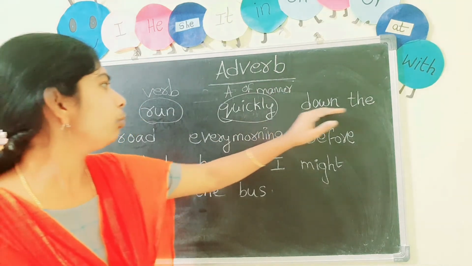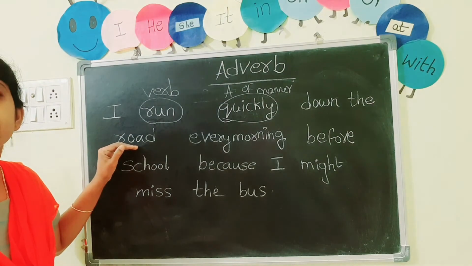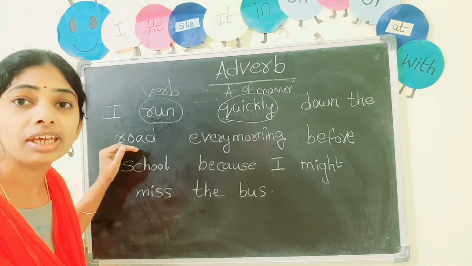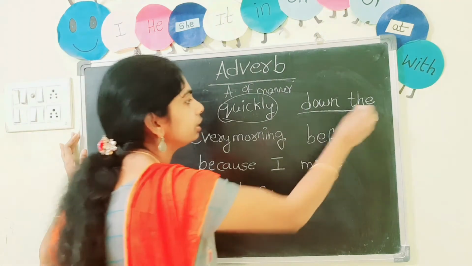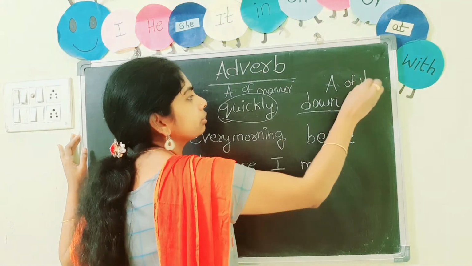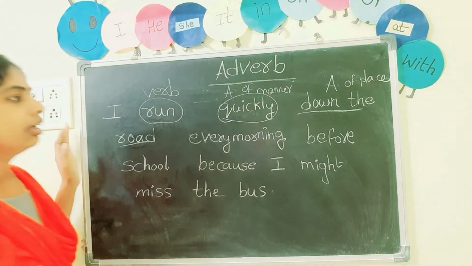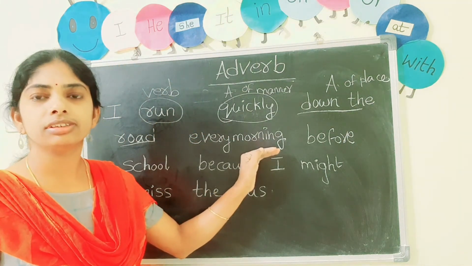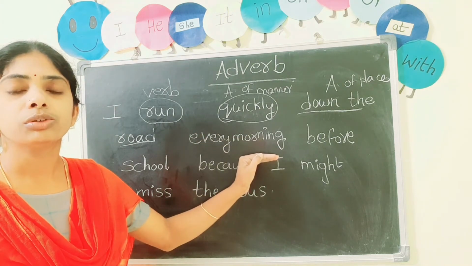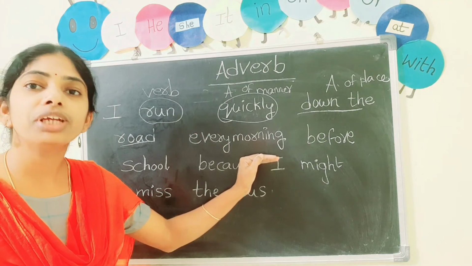Quickly down the road. So what is this? Adverb of place. Down the road is adverb of place. Every morning. Okay? When? Every morning. So this is adverb of frequency.